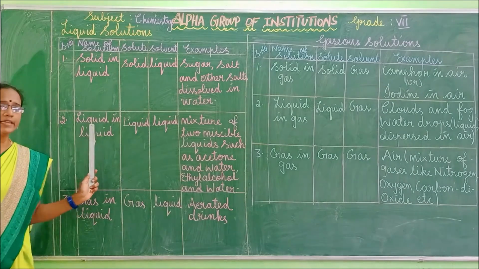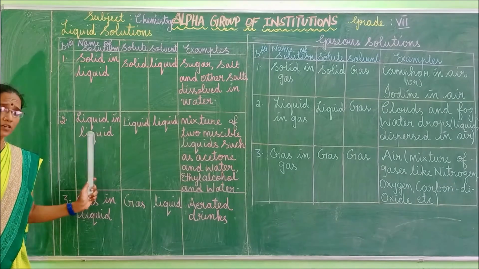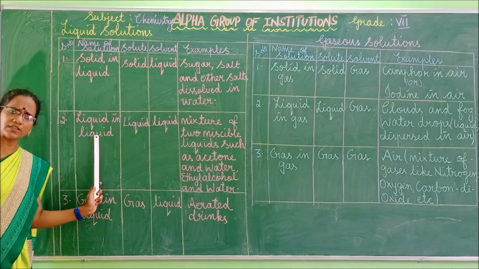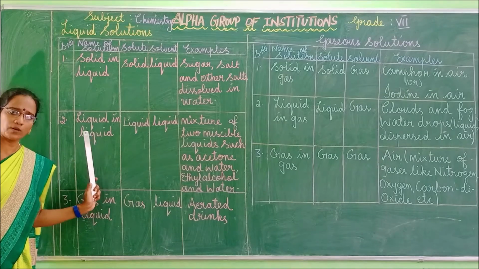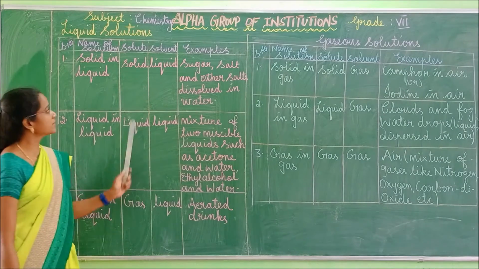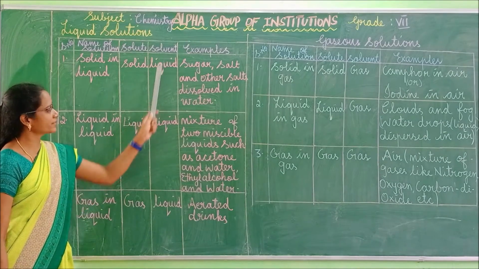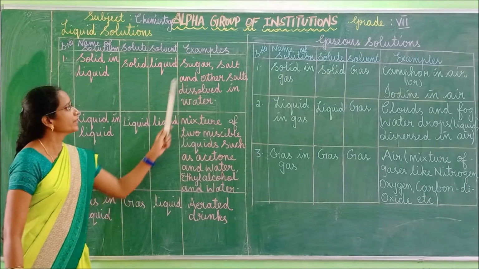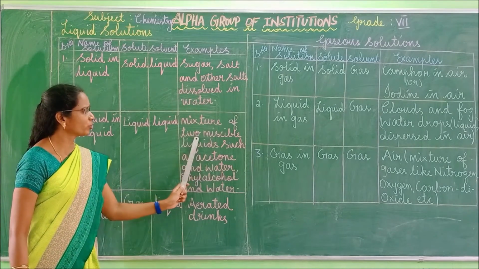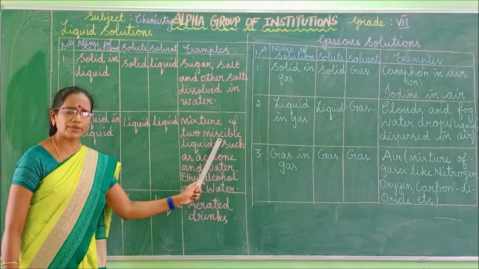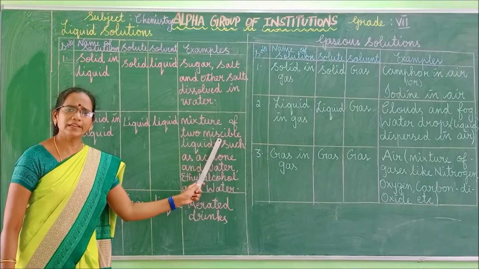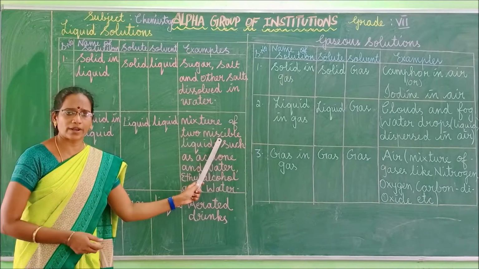Right. Next one, liquid in liquid. Here both the solute as well as the solvent are liquid only. Examples: a mixture of two miscible liquids. What is the meaning of miscible? Completely or thoroughly mixed with one another.